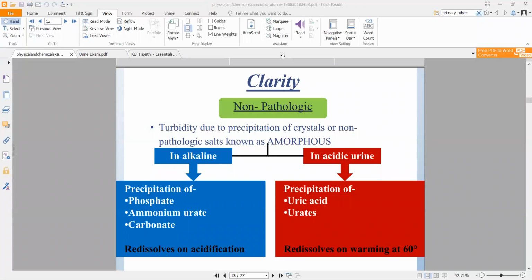So in the last class, we were on clarity. We basically left it near clarity. Right now, coming to clarity, you need to understand a concept called turbidity. Turbidity basically means the amount of opalescence or, in a way, the amount of dirt in a particular liquid.